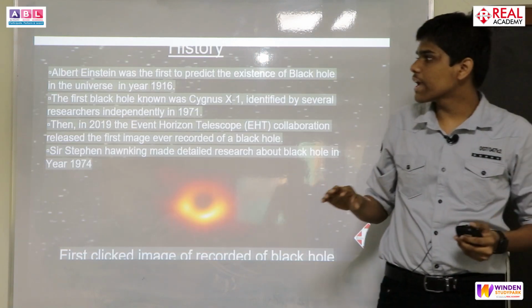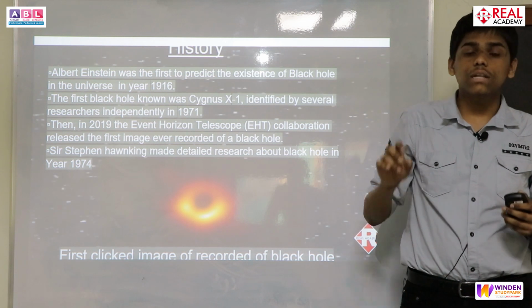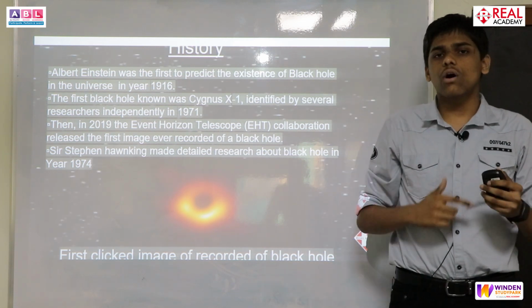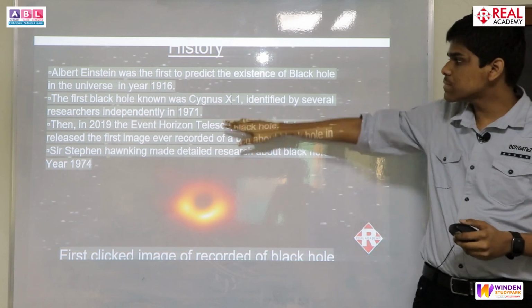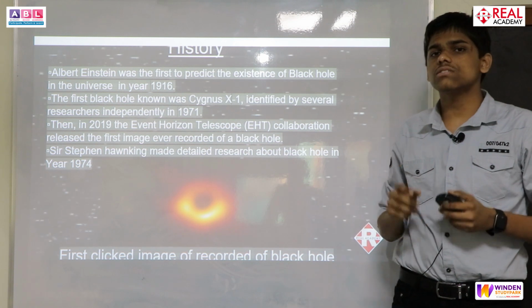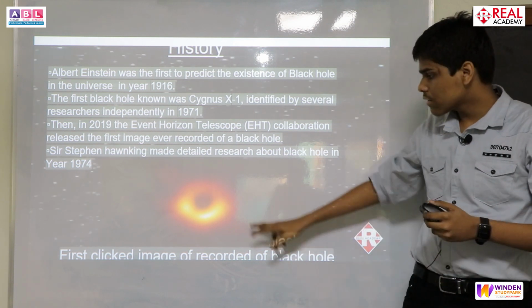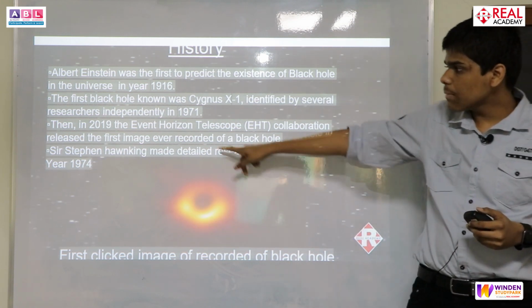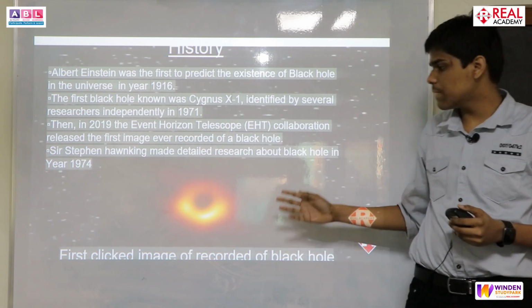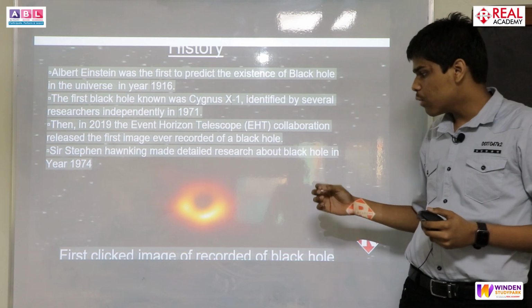So first, we are looking at the history of the black hole. Firstly, the black hole was discovered by Albert Einstein in the year 1960. Later on, research was made and the first black hole, Cygnus X-1, was identified by independent researchers in the year 1971. Later, the first image of a black hole was taken by the Event Horizon Telescope in the year 2019. As you can see here, this image is of the M87 black hole.